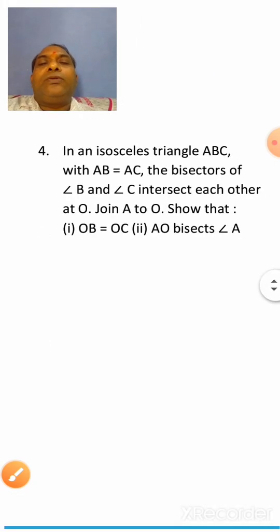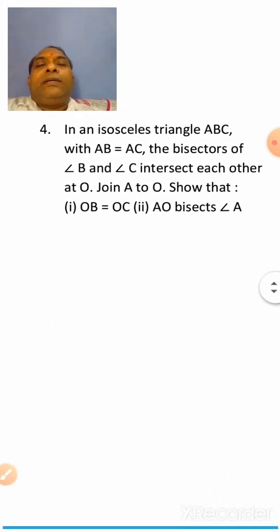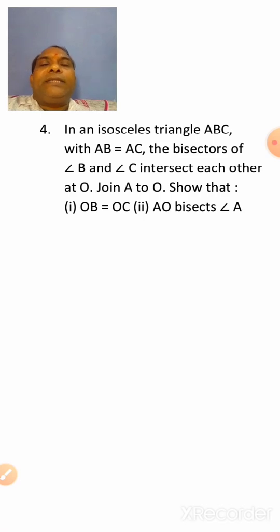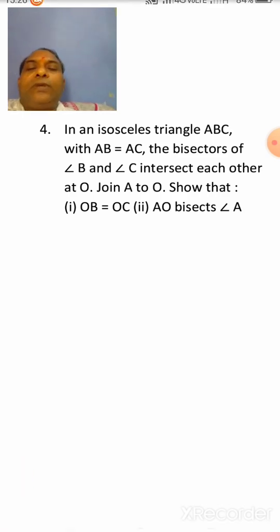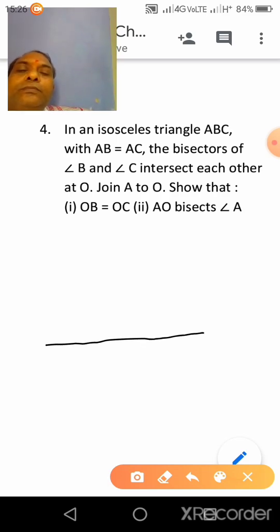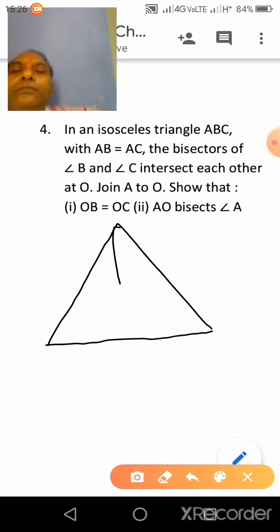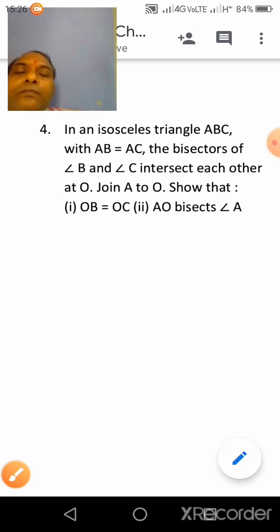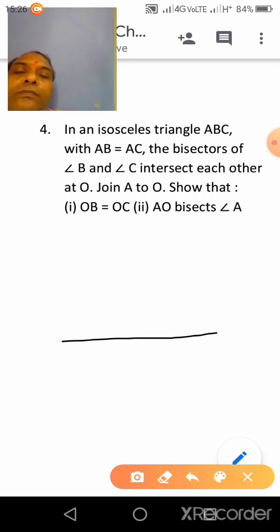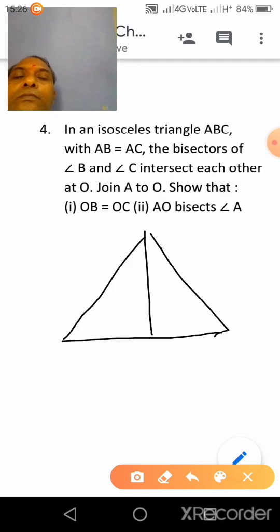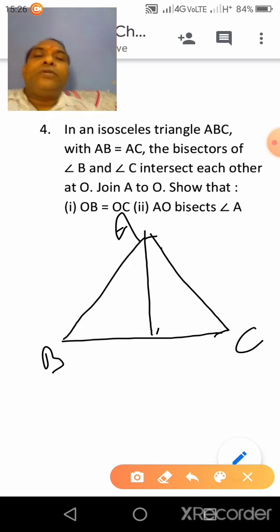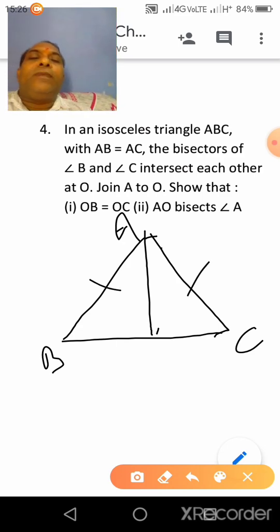Now next question. In an isosceles triangle ABC with AB equal to AC, ABC isosceles triangle, AB is equal to AC, given.